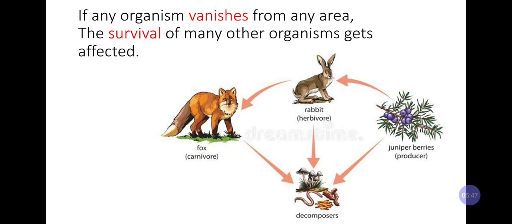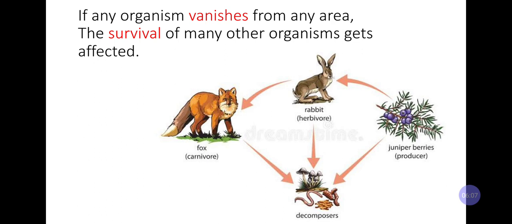So suppose this rabbit is missing, so how this fox can kill its hunger, how this fox can be satisfied, how this fox will get the food. This fox cannot eat this grass, this fox needs some herbivore only.